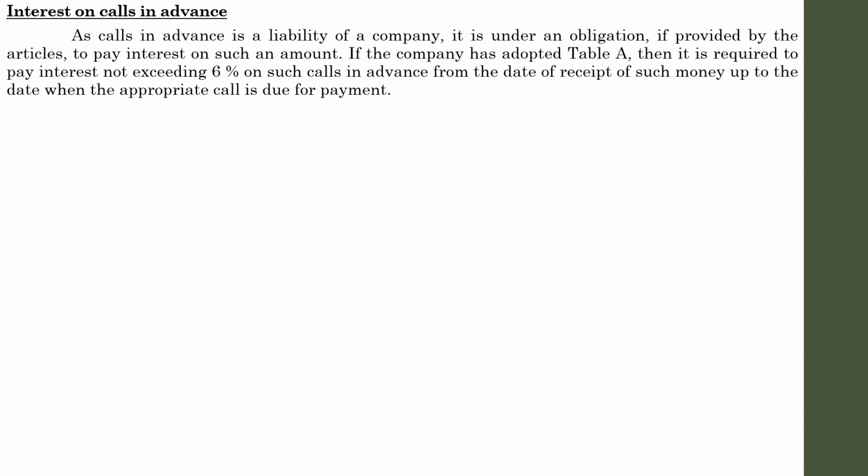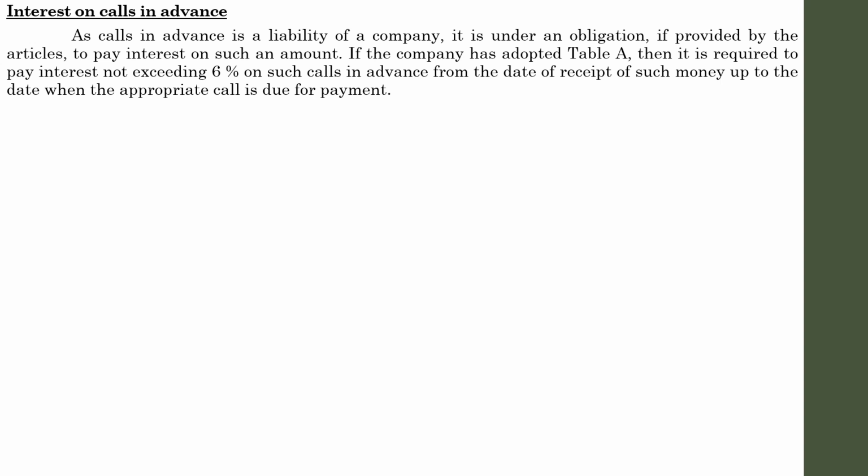So it is under an obligation, if provided by the articles of association, to pay interest on such amount. If the company has adopted Table A of the Companies Act of 2013, then it is required to pay the interest not exceeding 6% on such calls in advance from the date of receipt of such money up to the date when the appropriate call is due for payment.